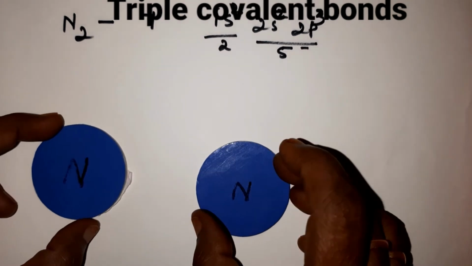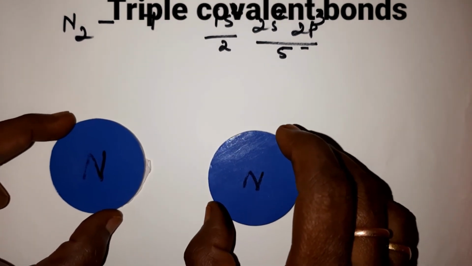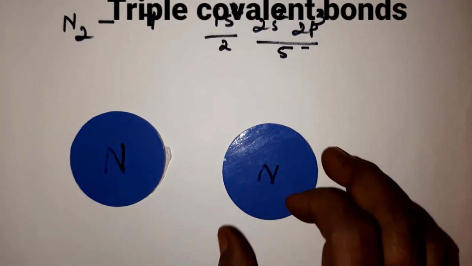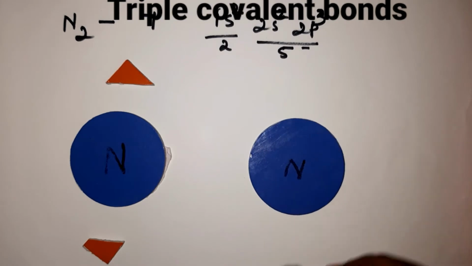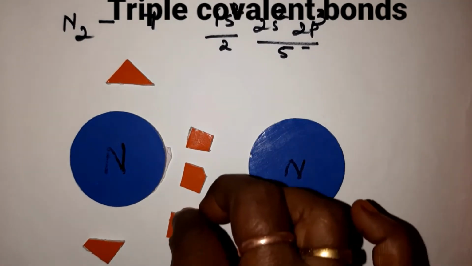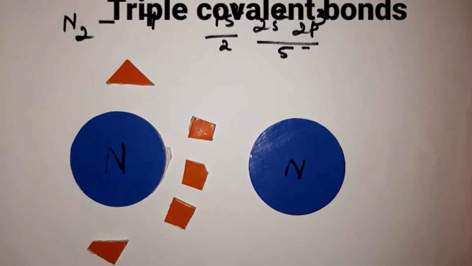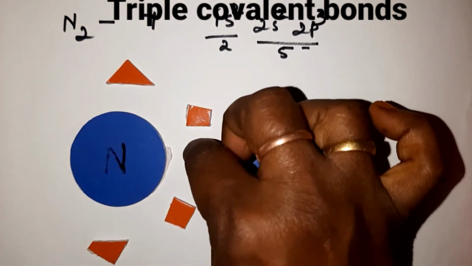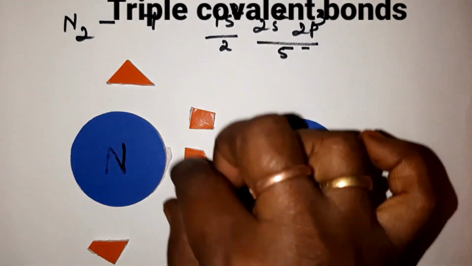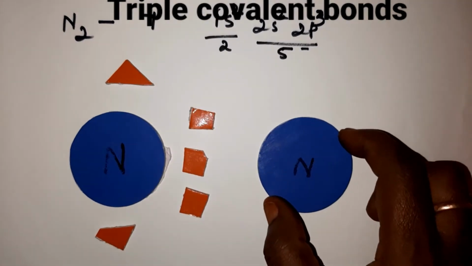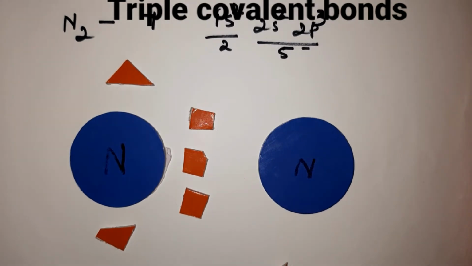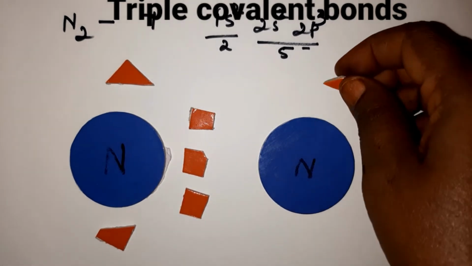If you take nitrogen for example, we have nitrogen here children, and it has got 5 electrons in the outermost shell. So 1, 2 electrons, and you can see 3, 4, 5 electrons. Got it children? Now one more nitrogen atom if you take, it also has 5 electrons in the outermost shell.